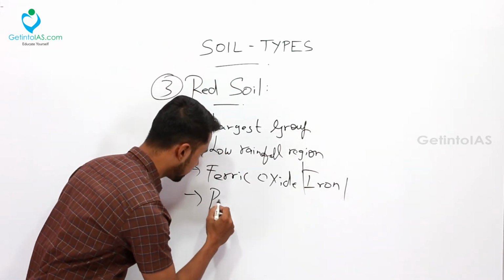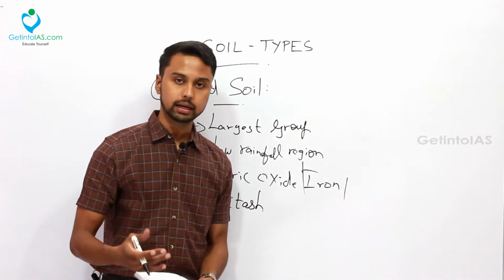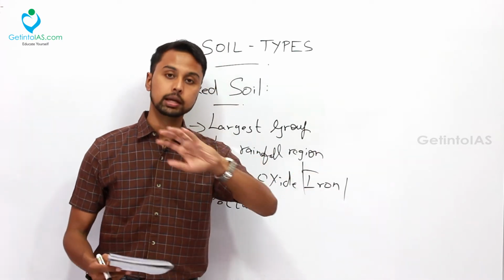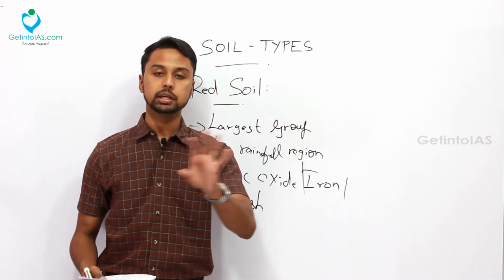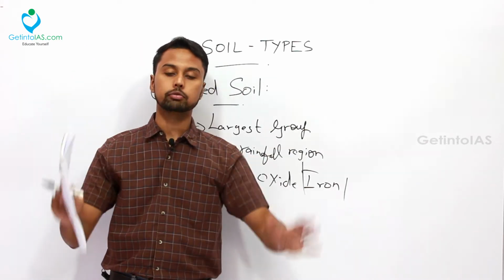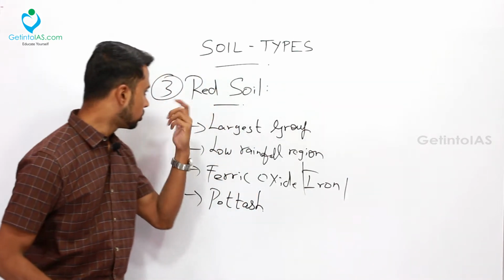Okay, potash is also present in good amount. Why I am repeating these chemical compositions again and again is because UPSC has consistently asked questions in the previous years. That's why with regard to every soil, I am mentioning the composition here and there. But don't worry, at the end of this session, we'll give you a full chart about the composition, where you can just memorize those things. Okay. So that is about the red soil.